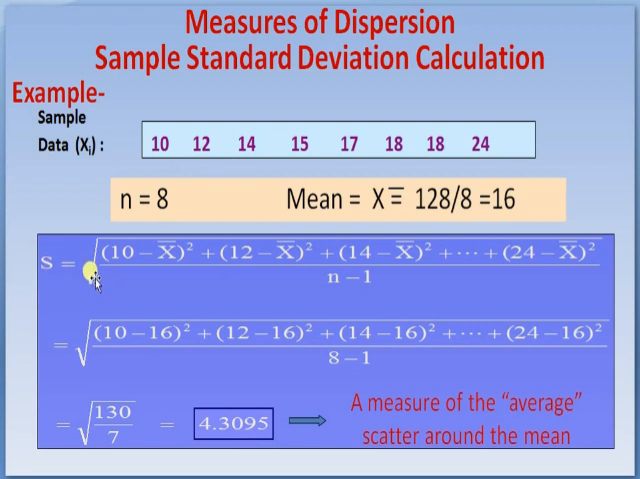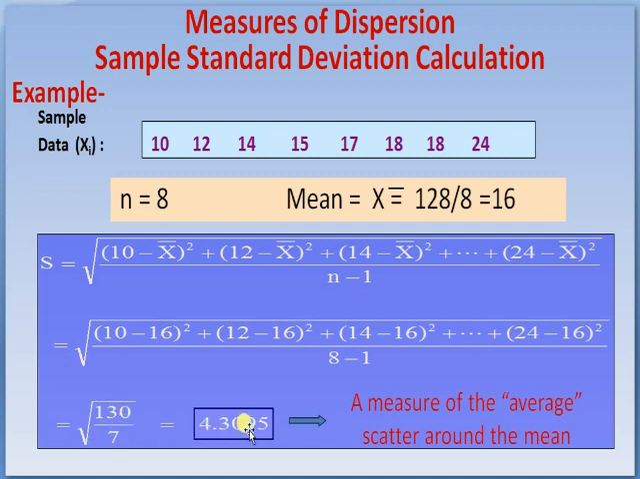Measures of dispersion: sample standard deviation calculation. How to calculate the sample standard deviation? Here the sample data are 10, 12, 14, 15, 17, 18, 18 and 24. The number of observations is 8, and the mean x bar is equal to the sum of all the observations, that is 128, divided by 8, that is 16. 16 is the mean.